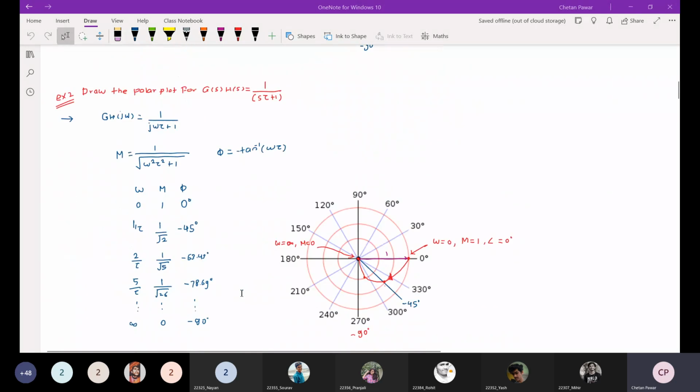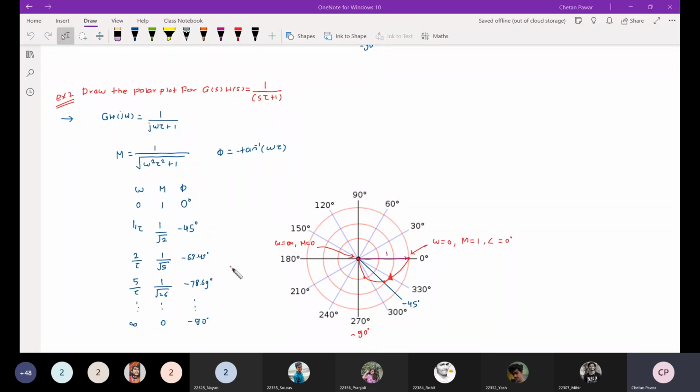So let us see the second example. Now here we need to draw the polar plot for this transfer function. Here a finite pole is there. So replace s by j omega, find out the magnitude. That will be 1 upon omega square root of omega square tau square plus 1. The phase will be minus tan inverse omega tau. After finding out the magnitude and phase, we just vary the omega from 0 to infinity, and calculate the magnitude and also the phase.